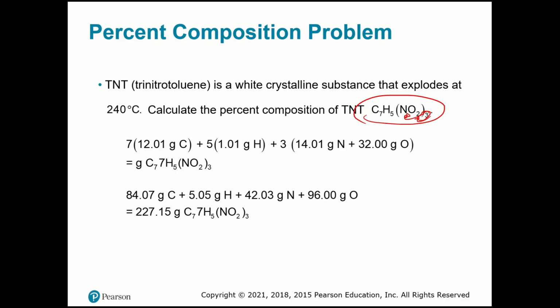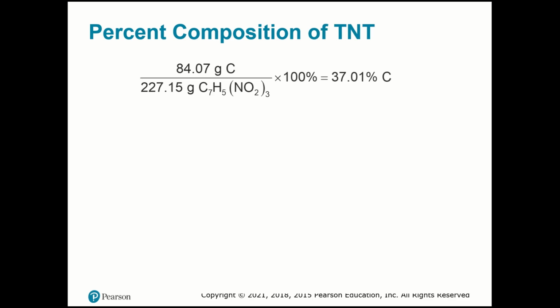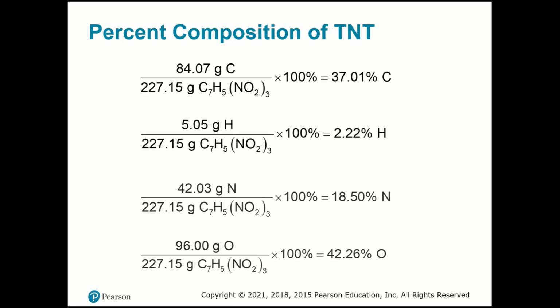227.15 grams of TNT. So now what I'm going to do is divide the part of carbon by the total, and then multiply by 100. I have the percentage. I'm going to do the same thing with hydrogen, nitrogen, and oxygen separately, like here. So I'm getting the part, as I said before, dividing by the total, multiplying by 100. And you get the percentage for each element in your molecule.